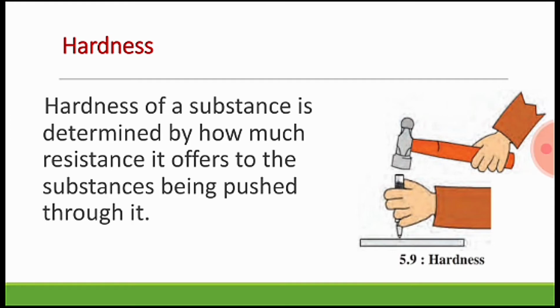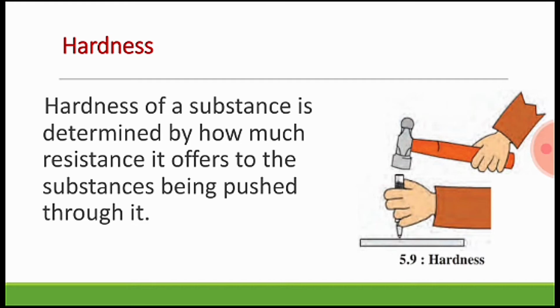We can pierce a cardboard sheet with some effort. Why does this happen? The hardness of a substance is determined by how much resistance it offers to something being pushed through it. So this property is called hardness. So we can say that if any substance has less resistance when we are pushing through it, such a substance does not have hardness.